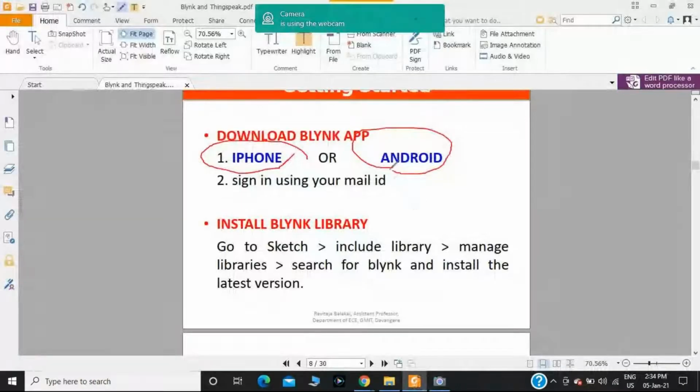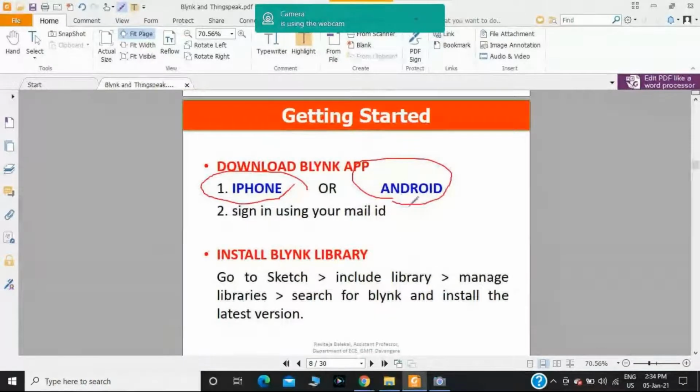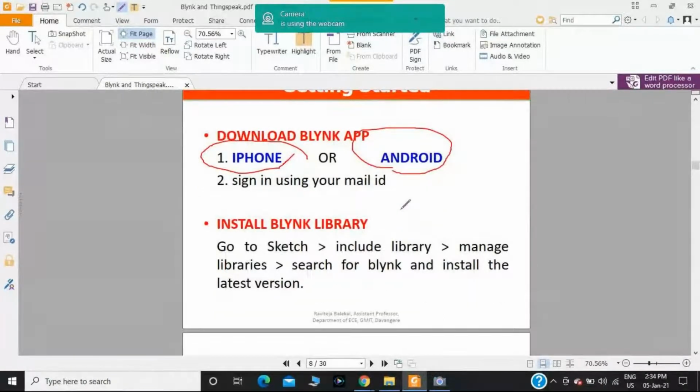After downloading the Blynk app on your mobile with your respective mail ID, how to install the Blynk library in the Arduino IDE?